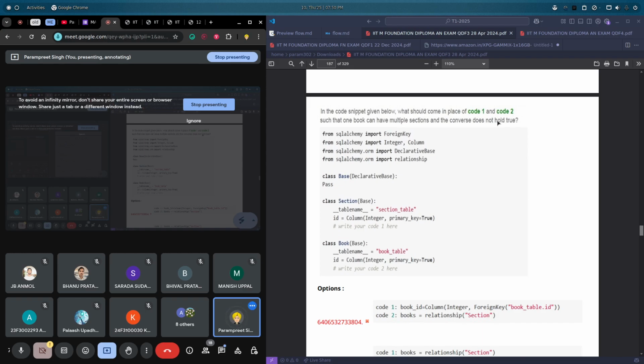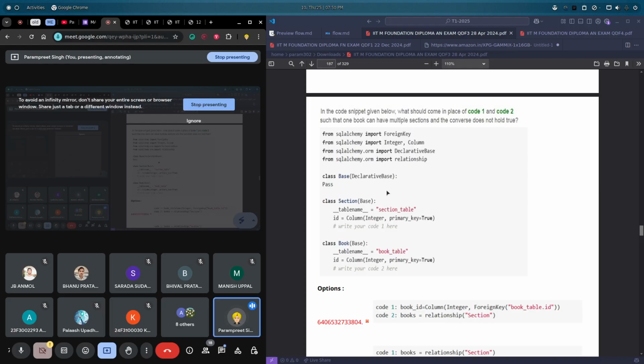Let's say we have section names technology, computer science, Python, and the book name is mad one. Then we can say the book mad one is having three sections: the section technology, the section Python, the section technology.